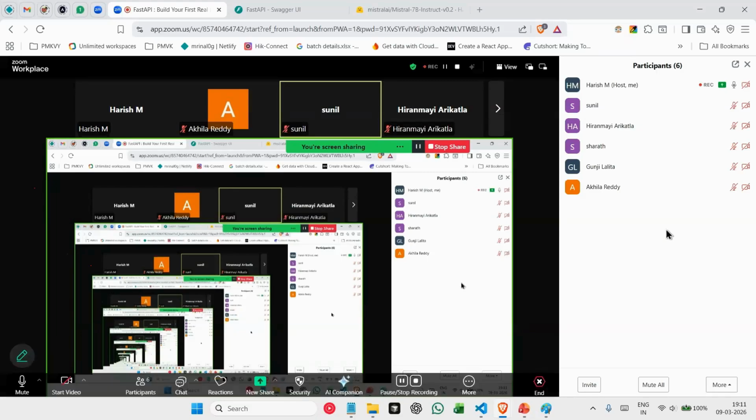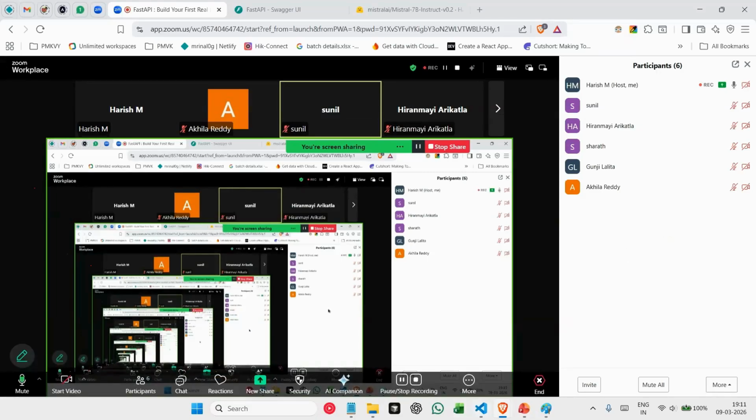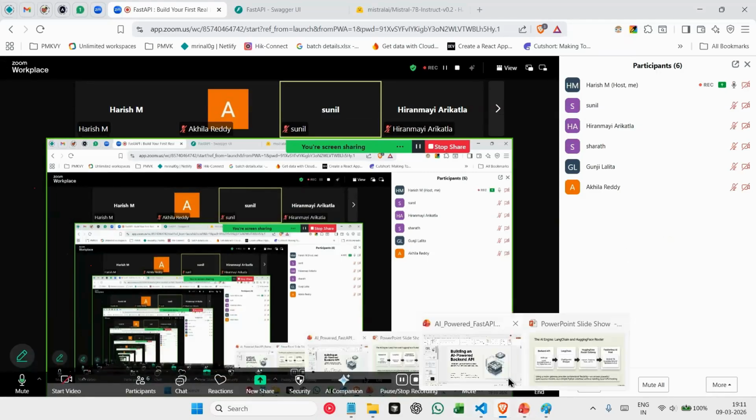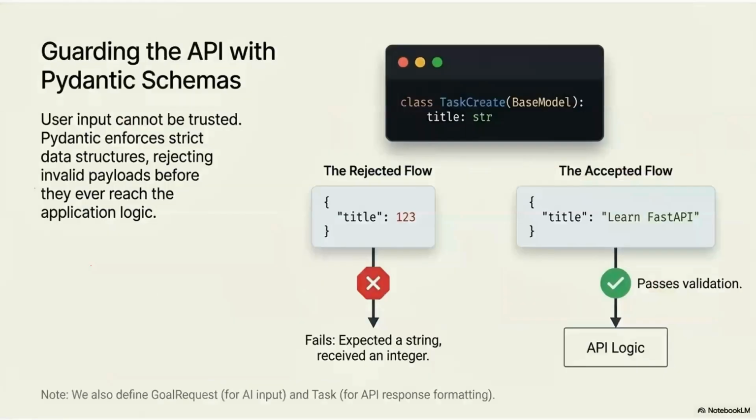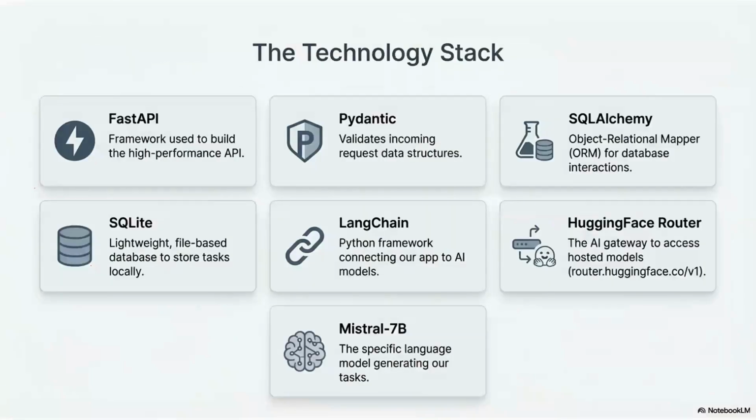Finally, for this workshop we covered FastAPI, a modern Python framework which we use to build APIs and backends. Then we understood Pydantic, a validation layer, with Pydantic schemas using which we validate our data.